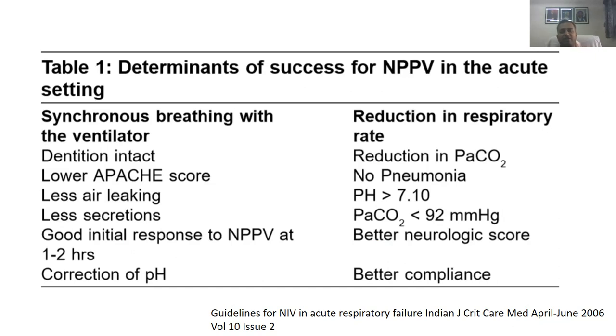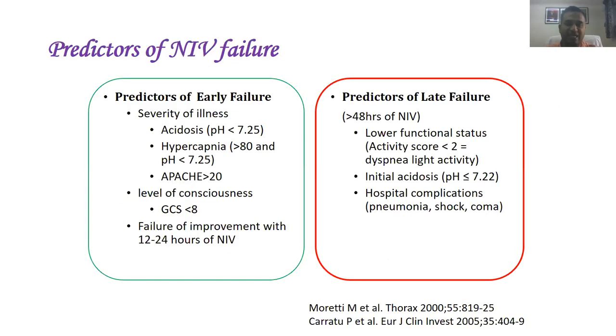So the NIV failure, now what we need to know, as I said, pH less than 7.35, you start NIV. But if your pH is less than 7.25, be very, very careful of starting NIV. Generally, these patients don't improve with non-invasive ventilation. These patients will require invasive ventilation to better their respiratory compliance and the gas exchange. So if you have acidosis with pH of less than 7.25, chances are that NIV is going to fail.